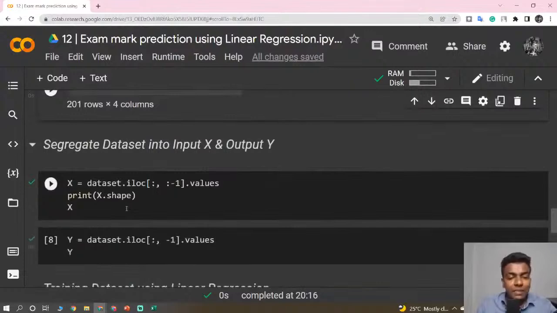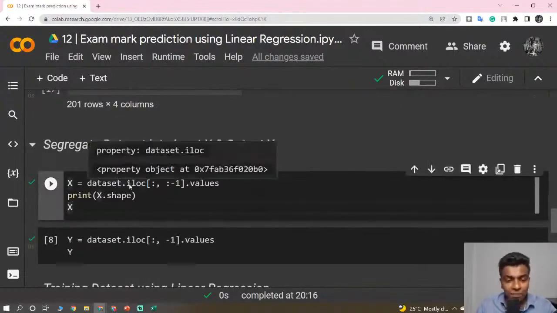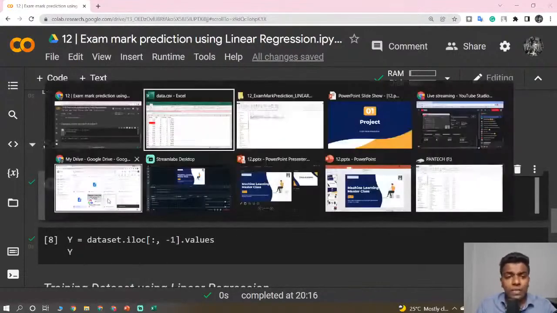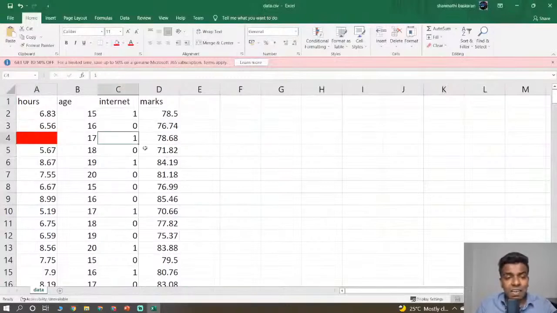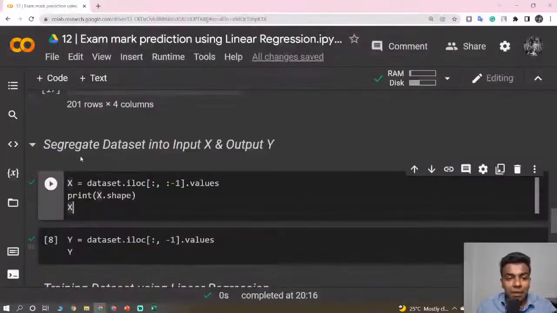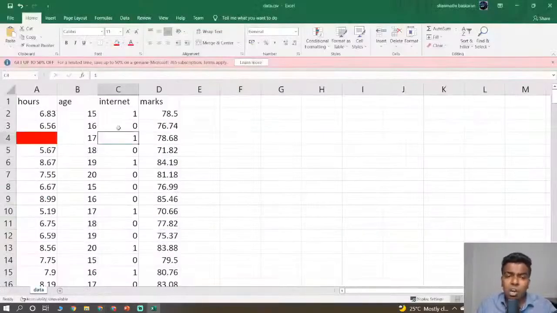Now let us do the segregation. While doing the segregation, look at the dataset and tell me which columns are our input and which columns are our output. Based on which columns we are going to predict the marks, those are going to be the input, and the marks is going to be the output. You guys tell me which columns are my input and which are my output.